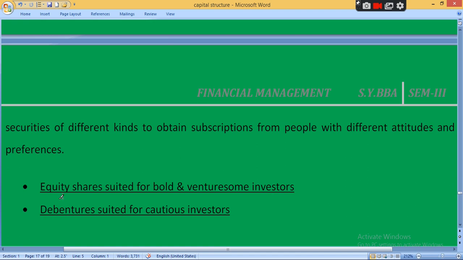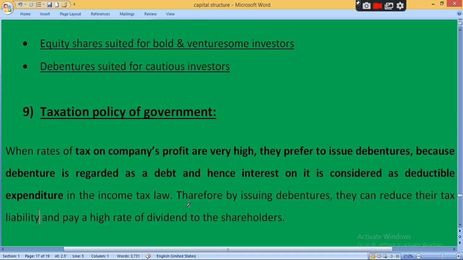So generally equity share is suited for the bold and venturesome investor. Who does equity share suit? Bold and venturesome means risk takers. And debenture is suited for the cautious investor. Cautious means risk avoider, who always prefers safety of their investment. So you have to make investment in debenture.